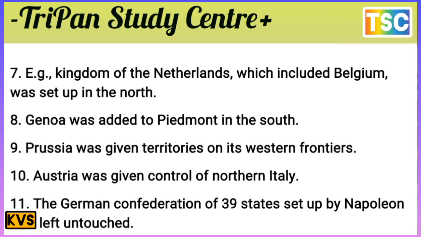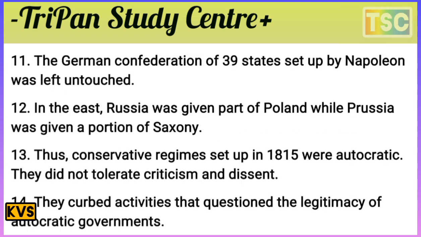The German Confederation of 39 states set up by Napoleon was left untouched. In the east, Russia was given a part of Poland, while Prussia was given a portion of Saxony. And thus the conservative